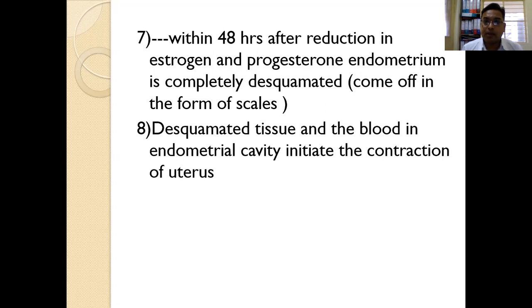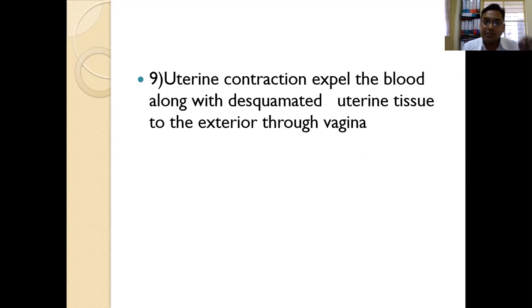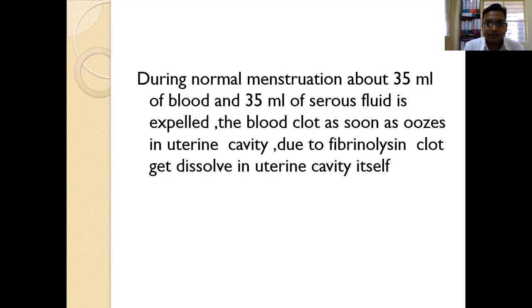What is desquamated? Desquamation is coming off in the form of scales. It is called desquamation. So, because of the decreased level of estrogen and progesterone, the endometrium is completely desquamated. The desquamated tissue and blood in the endometrial cavity will initiate contraction of the uterus, and this uterine contraction expels blood along with desquamated uterine tissue to the exterior through the vagina. During normal menstruation, almost 35 ml of blood and 35 ml of serous fluid is expelled.